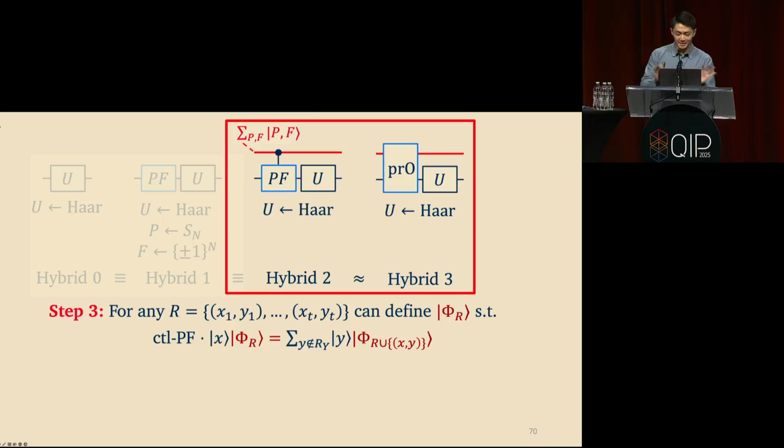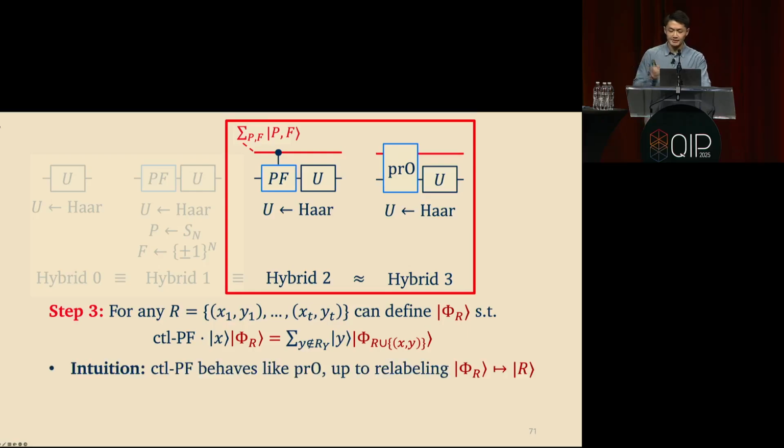So I claim there is a way to define these vectors, and if you write out this full purification, it sort of falls out naturally. What this is saying is, if you look at this expression, controlled PF is behaving exactly like the path-recording oracle up to relabeling these phi sub R vectors as ket R vectors. If I replace these phi sub R with ket R, this would be exactly the definition of the path-recording oracle. The only thing is, I lied a little bit.